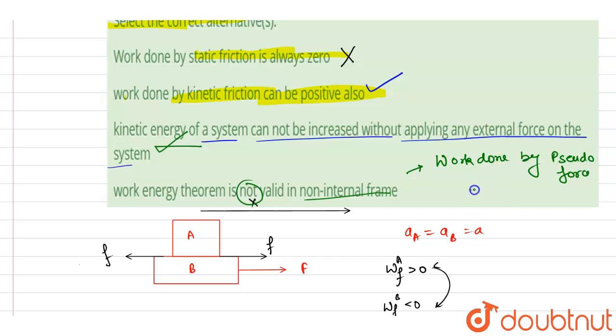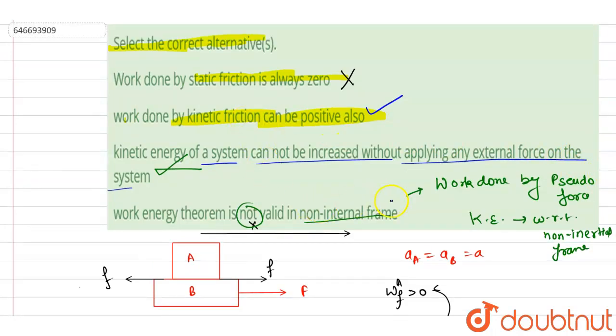The displacement and kinetic energy are taken with respect to the non-inertial frame. So basically we have to write down the work done by the pseudo force, and take kinetic energy with respect to the non-inertial frame. By doing this, the validity of the work energy theorem will be maintained.